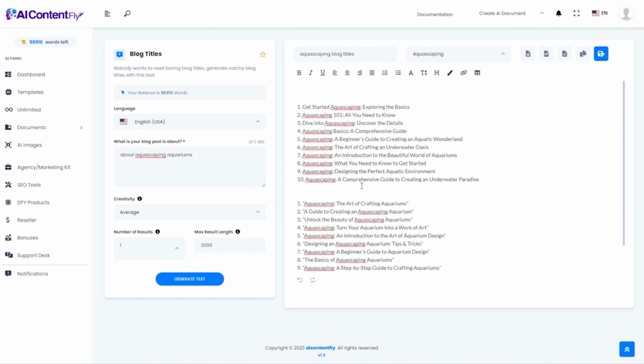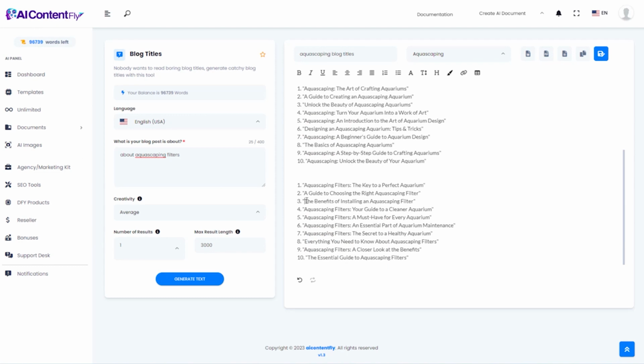And then I might have a subtitle called Unlock the Beauty of Aquascaping Aquariums. Maybe I know I want to have another section about filters. I can generate some subtitles for that one. So that subtitle might be something like The Benefits of Installing an Aquascaping Filter.